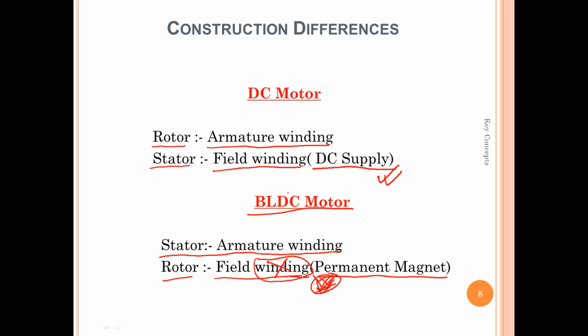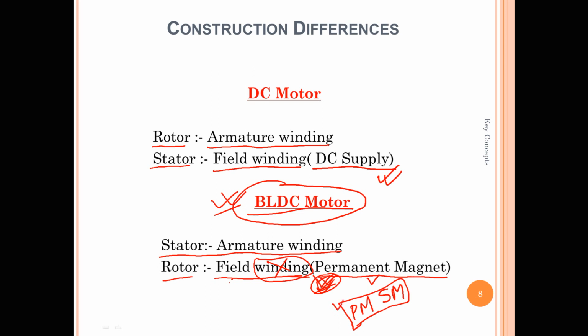So this is very similar to the synchronous motor. The synchronous motor has a field winding, and that's the only difference between the VLDC and a normal synchronous motor. Since this motor has a permanent magnet and is a synchronous motor, we can call it a permanent magnet synchronous motor. But still, people are not calling it that. It's called a brushless direct current motor.